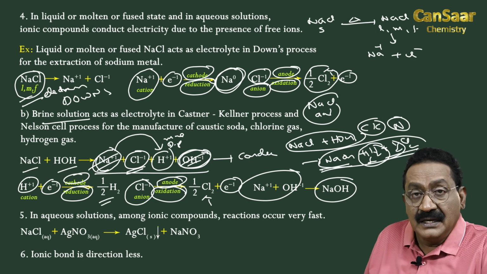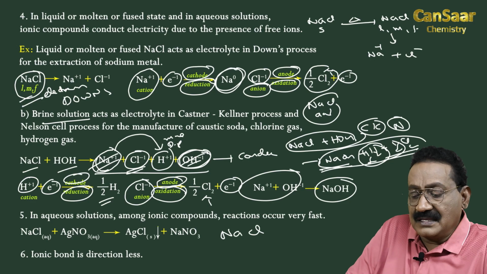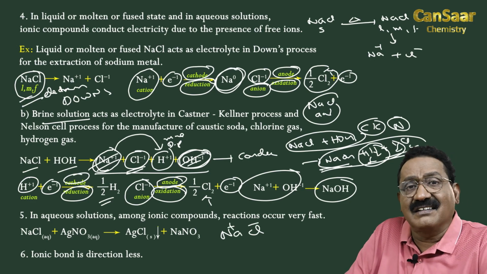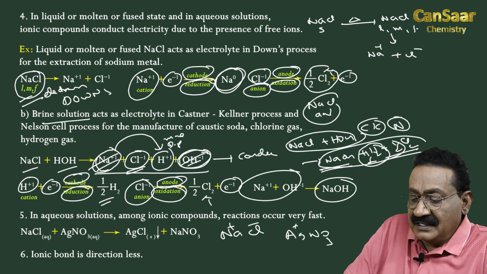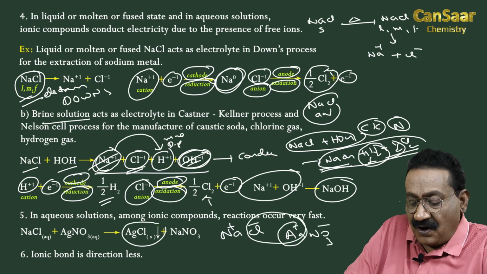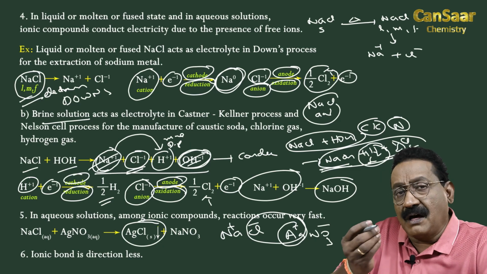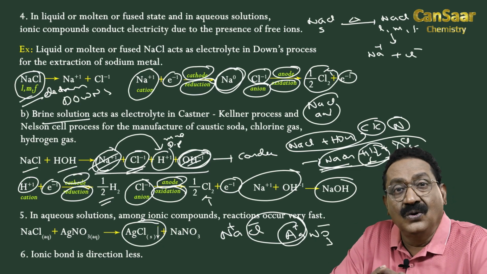Ionic compounds in aqueous solution, for example NaCl, exist as free ions. Hence, once AgNO3 solution is added, the Ag+ ion readily combines with Cl- and forms a white precipitate of AgCl. This reaction occurs in no time.